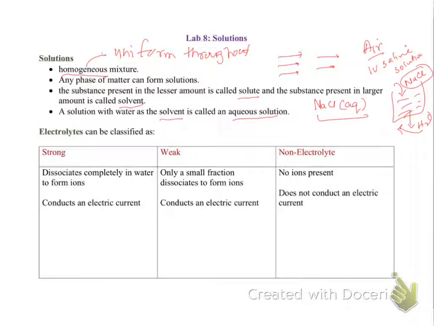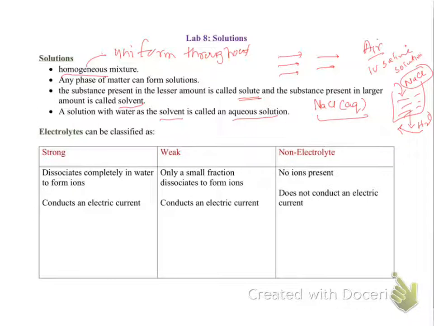Now, solutions can be electrolytes. So what does that mean? A solute, when it dissolves in water, that's what we are doing, we are dissolving solute in the water.